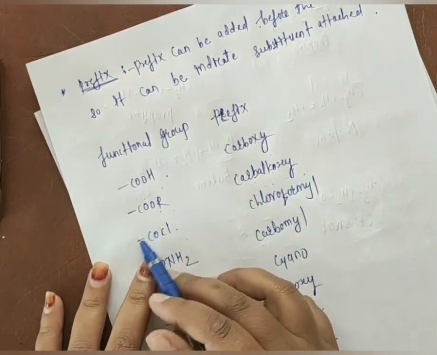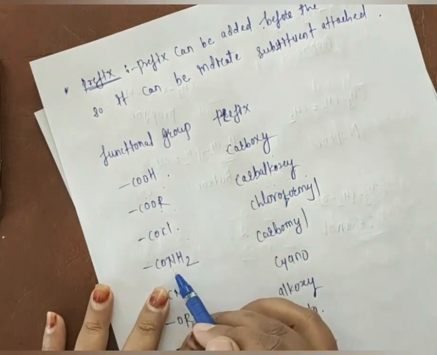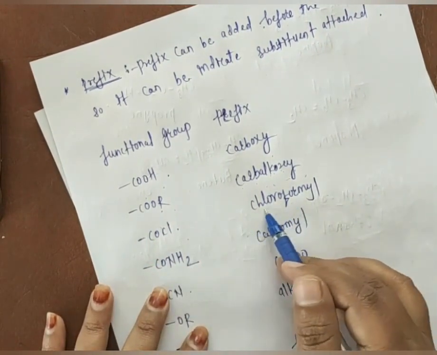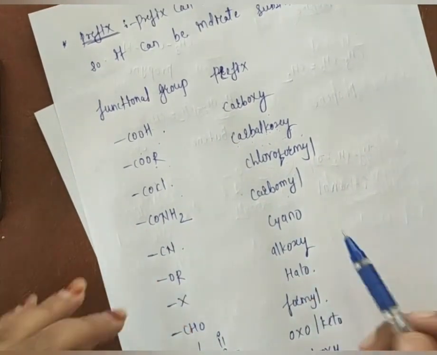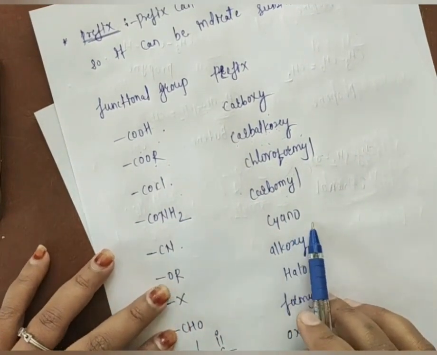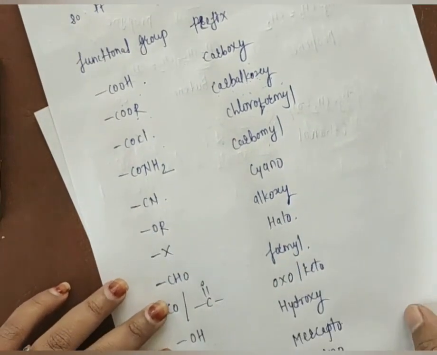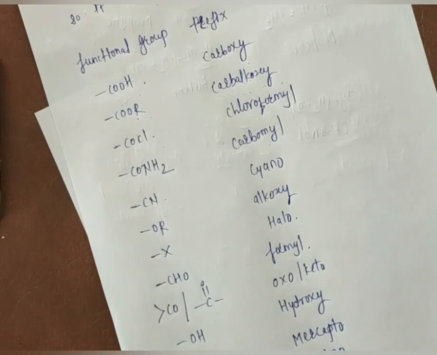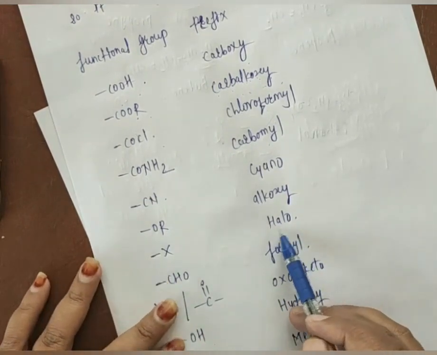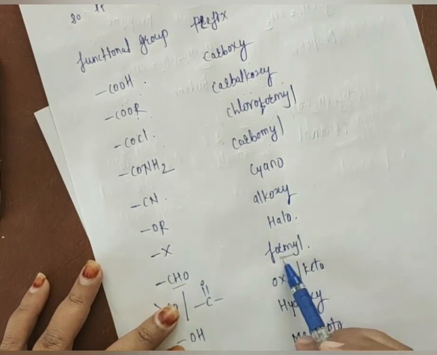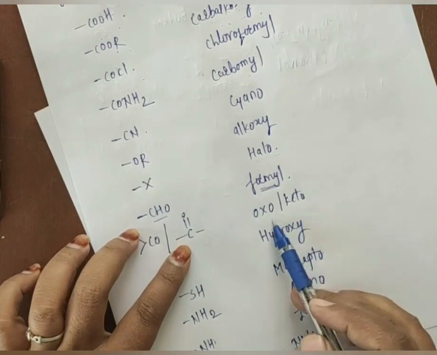For the COCl, it is an acid chloride, so we have to use chloroformyl. CONH2, it is an amide group, so I have to use the prefix carbamoyl. For the CN, we have to write the prefix cyano. For the OR, it is alkoxy. For the X, that is chlorine, bromine, iodine, these are the halogens, so in that case you have to use the prefix halo. For the CHO, you have to use formyl. For the ketone, that is C double bond O, you have to use keto or oxo.